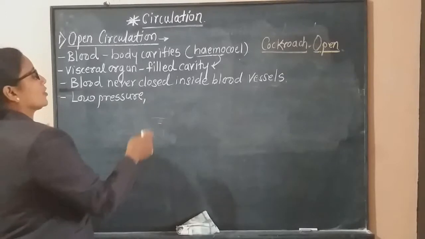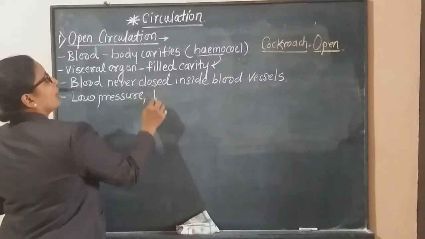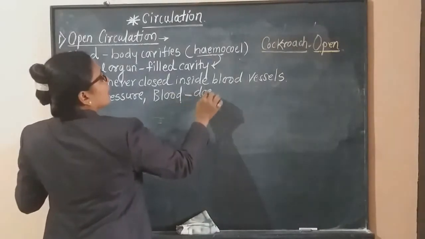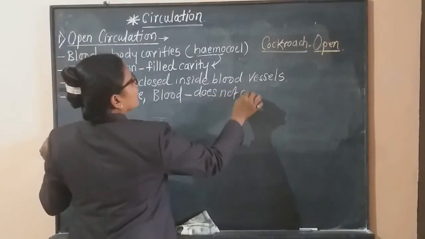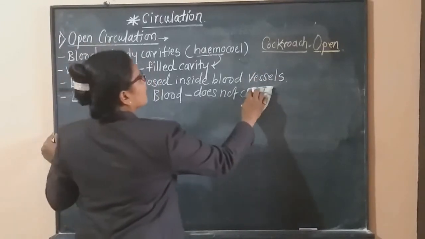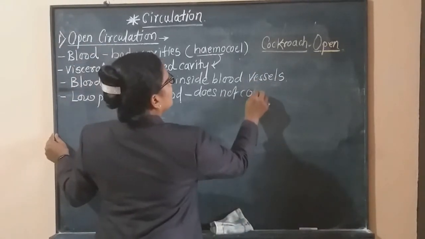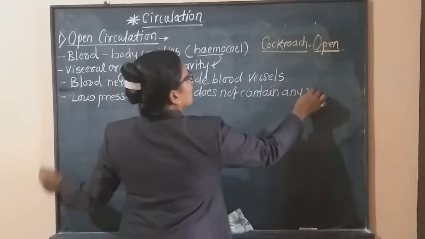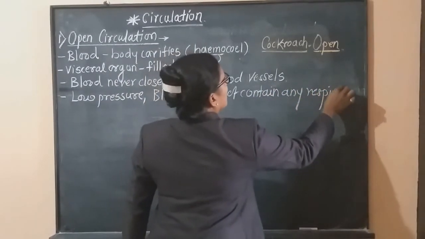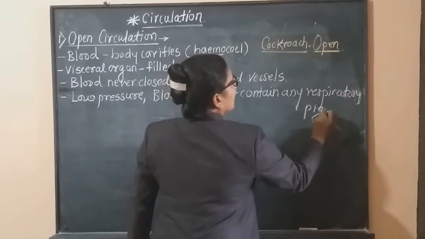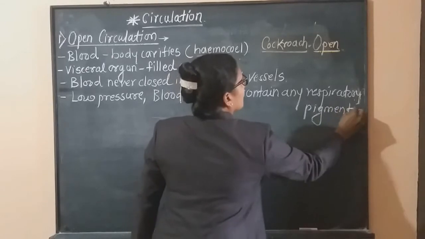That is low pressure of the blood, and this blood does not contain any respiratory pigment. Okay.